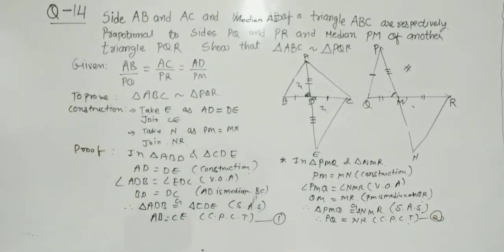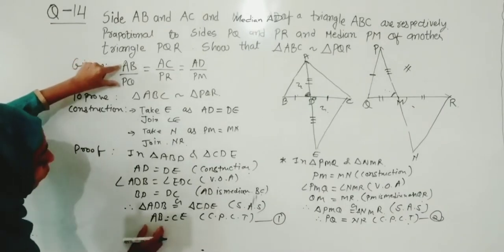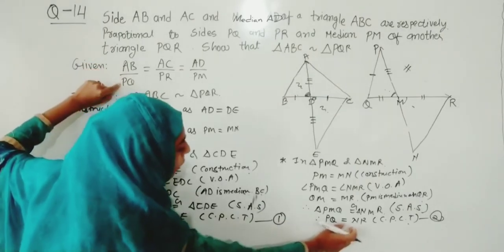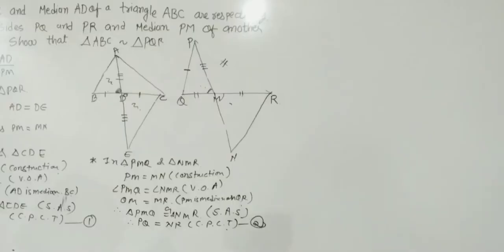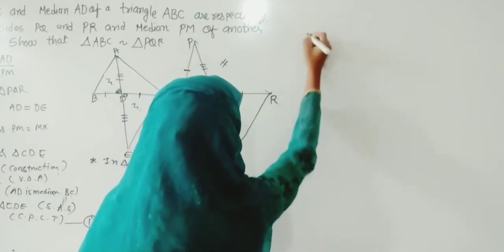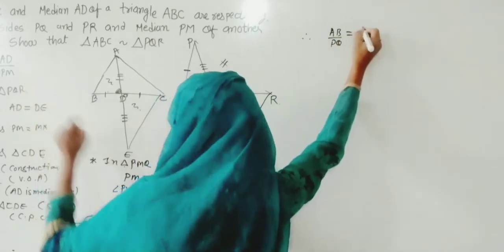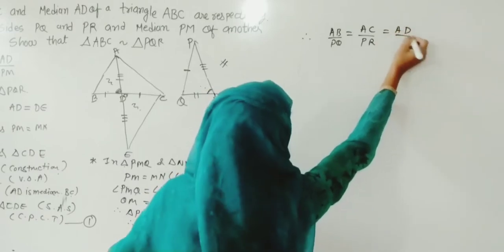Now wherever this one is useful, we will use it, meaning here you can see AB upon PQ. So in the place of AB we will write CE, and in the place of PQ we will write NR. Now as you can see, over here we got two conditions. Now we will substitute that value in our given. So let me write that given. What is given to us? They gave us that AB by PQ is equal to AC by PR, and that is equal to AD by PM.